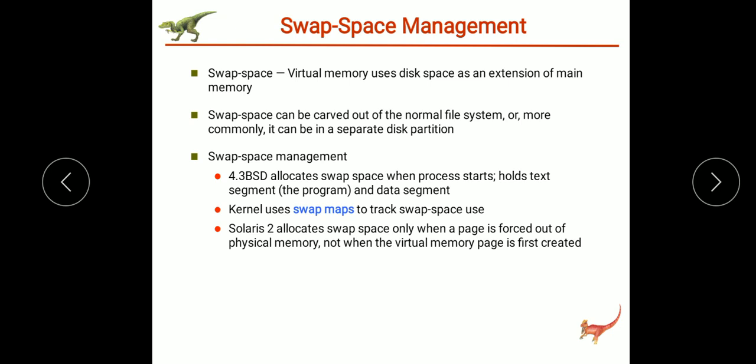And also external fragmentation may increase because of this approach. Therefore, instead of using the first approach, it is better to use the second approach, that is locating the swap space in a separate disk partition.